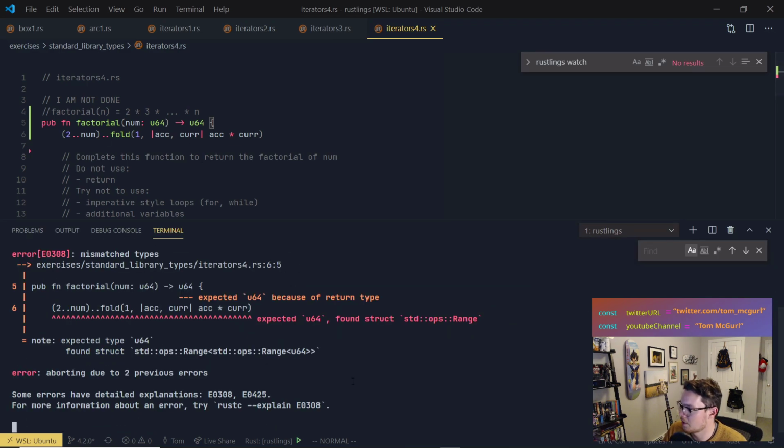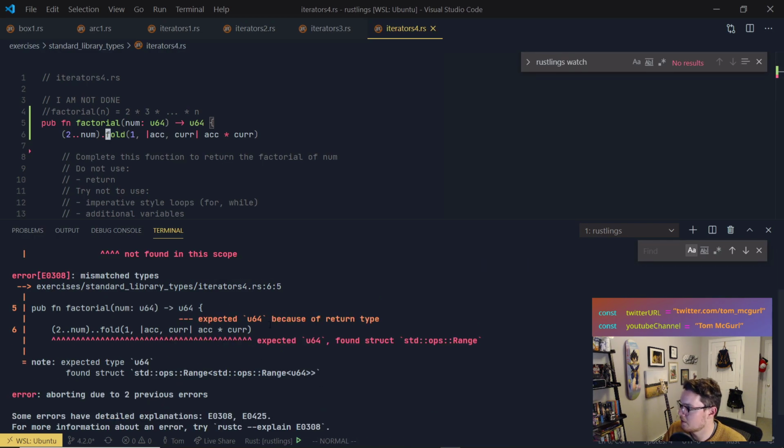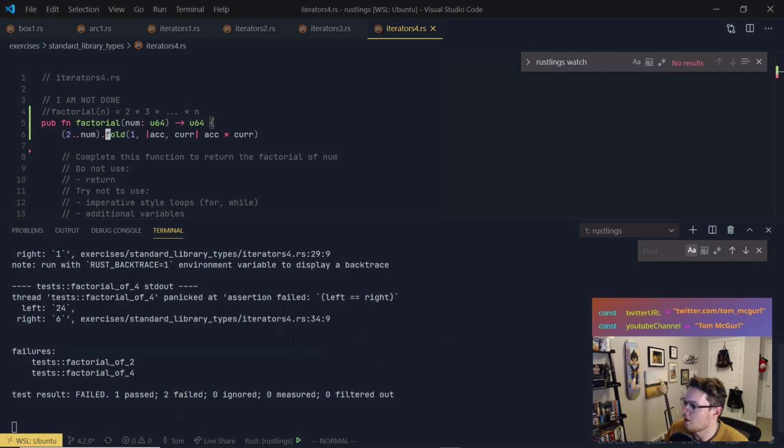Let's see why it's not working. Oh, well, that's because of that. Let's see why this doesn't work. Ah, so this worked. Instead of using the iterator, we were just able to use this. Interesting. And that's because this range is iterable, I guess. Ah, so Patatas mentioned the range is already an iterator. Oh, that's perfect. This is much nicer, much simpler.